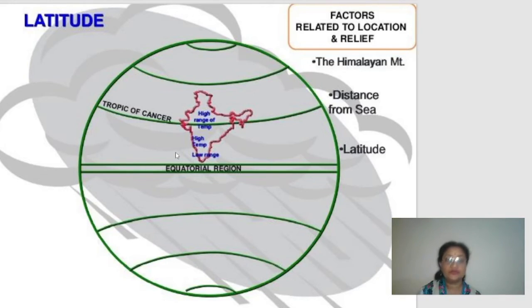Clear? And after the Tropic of Cancer till the Arctic Circle, and in the southern hemisphere from Tropic of Capricorn till Antarctic Circle, these two zones are called the temperate zone. And the last one, from Arctic Circle to the North Pole, and from Antarctic Circle in the southern hemisphere to the South Pole, this zone lies in the frigid zone, right?